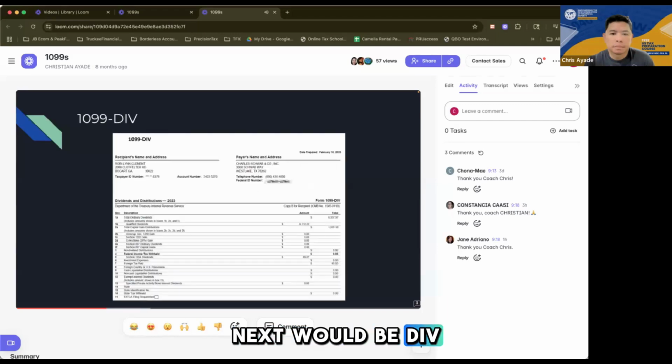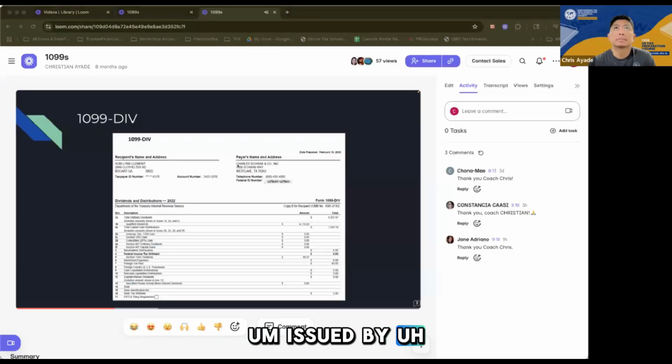Next would be DIV. This DIV stands for dividends, obviously. This is most often issued by a broker. In this case, the broker or the payer's name is Charles Schwab, and the dividends are broken down into ordinary and capital gain.